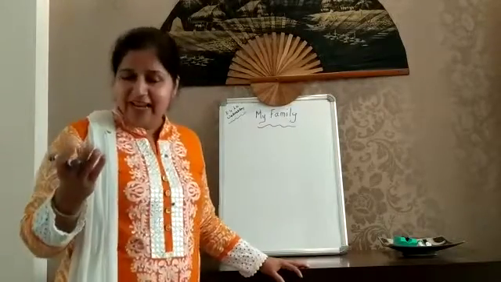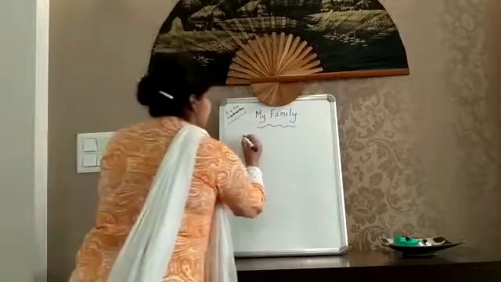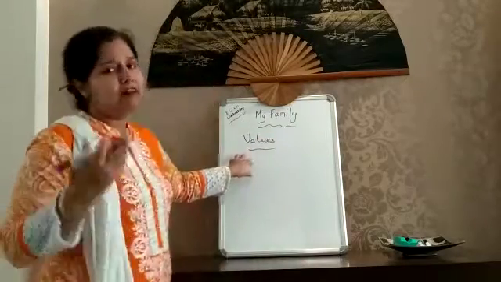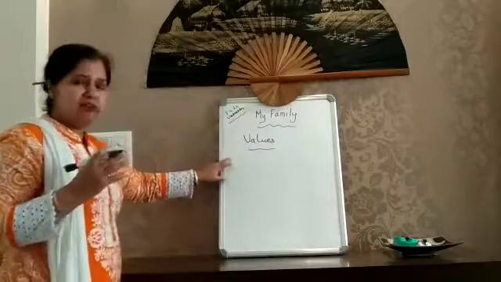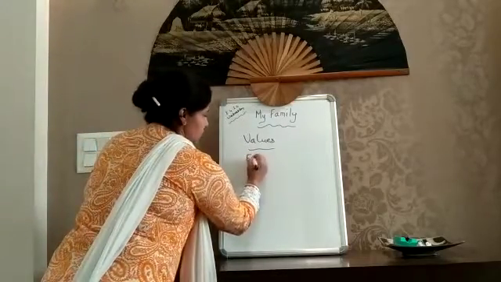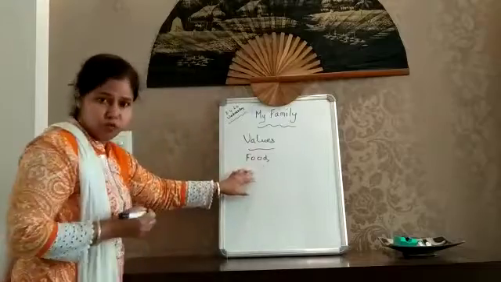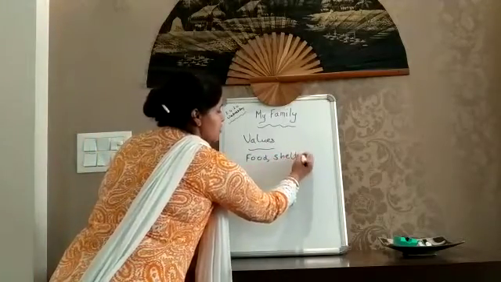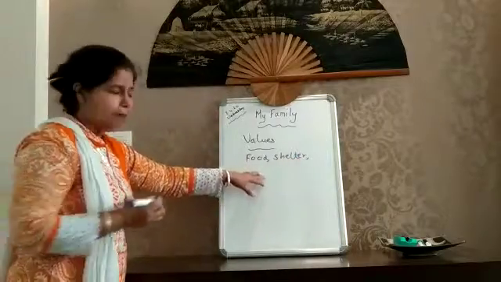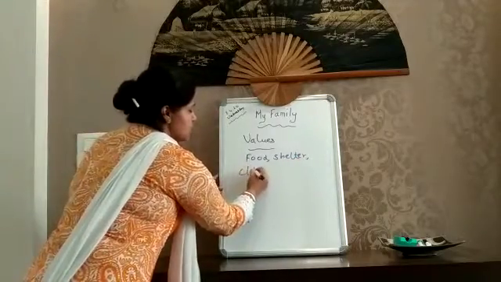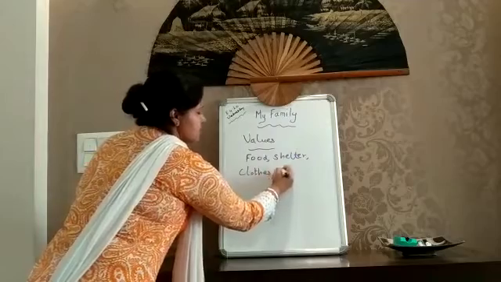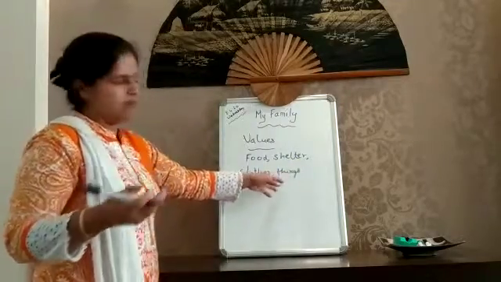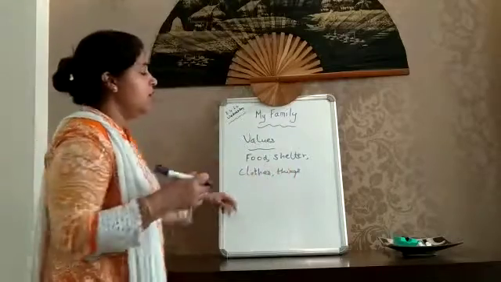Now moving ahead, let's learn the different values we learn in a family. In a family, the family gives us food. Your mother cooks food. We have shelter to live in. We get shelter from a family. We get clothes, things, everything, toys, etcetera, from a family.